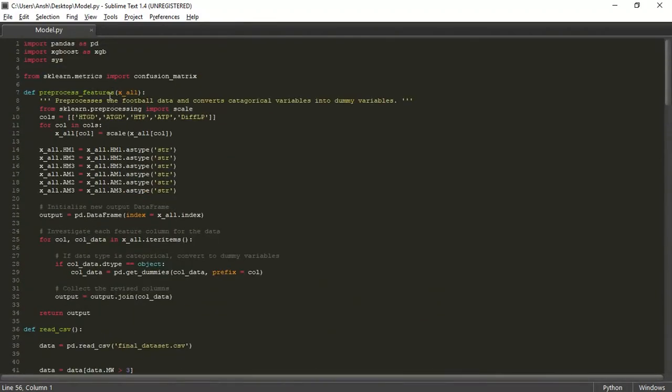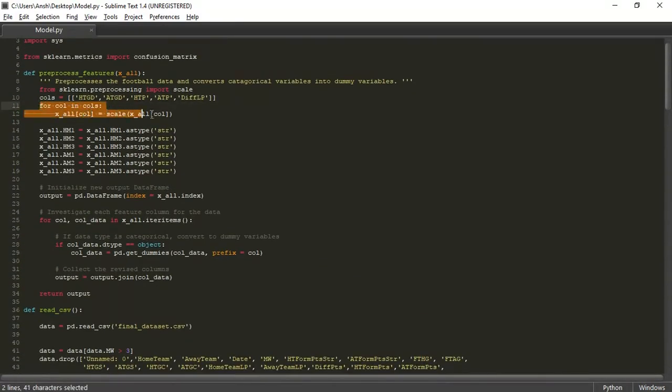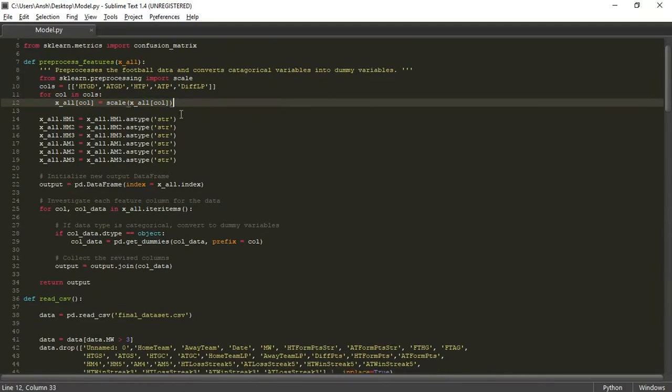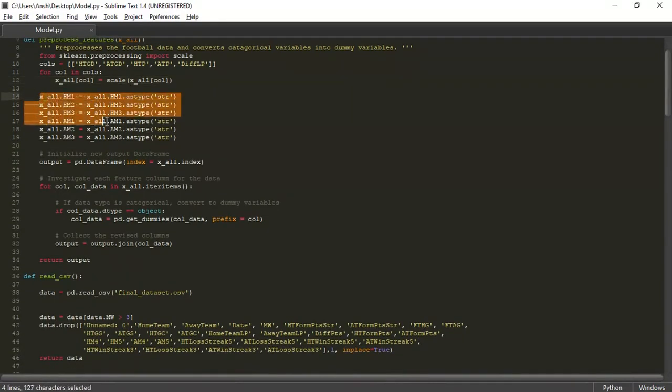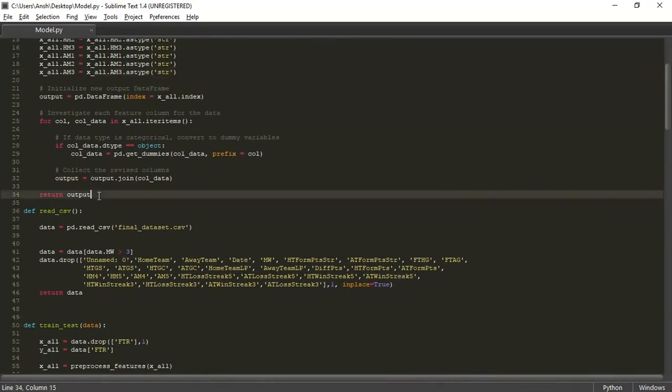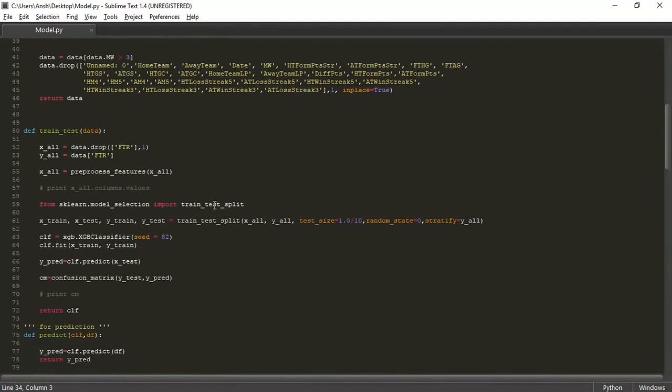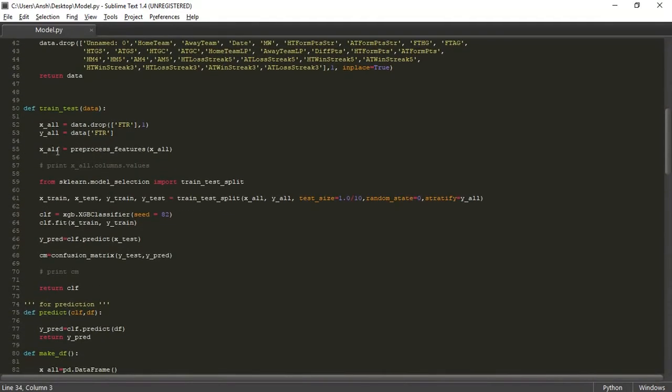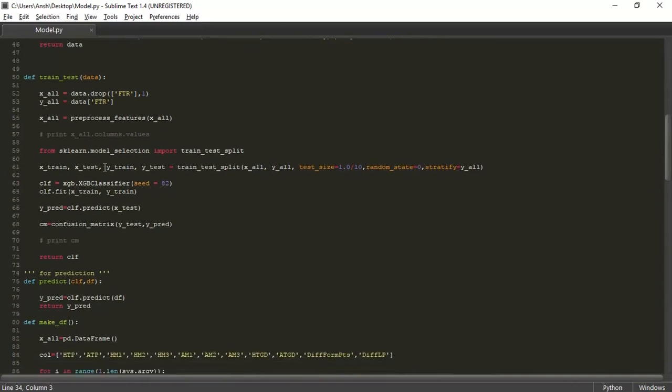This is the pre-processing features function, and here we have applied a for loop to access all columns one by one, so that all those columns, all those values in those columns lie in almost the same range. Then we convert all those values into strings so that we can compute on them, and finally we return the output. We receive the output in xsol. So xsol is now our pre-processed dataset.